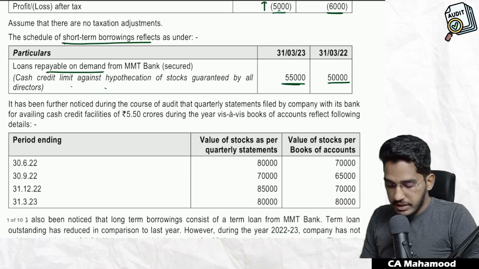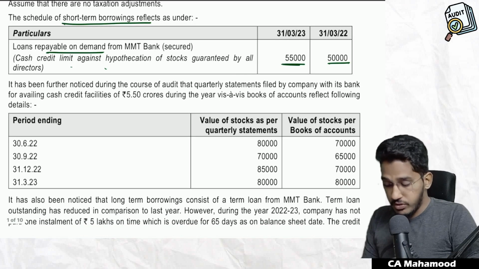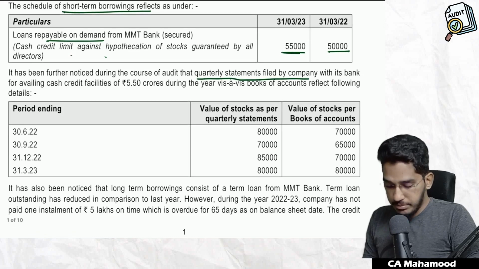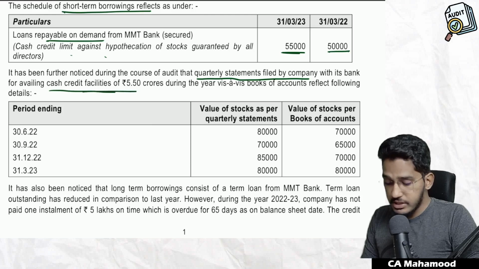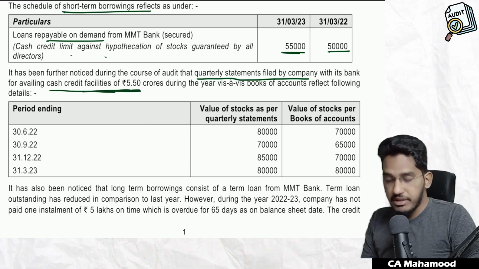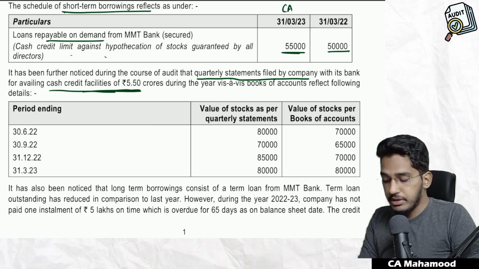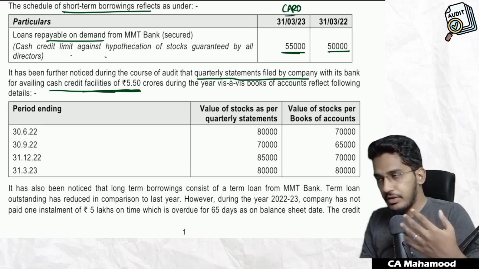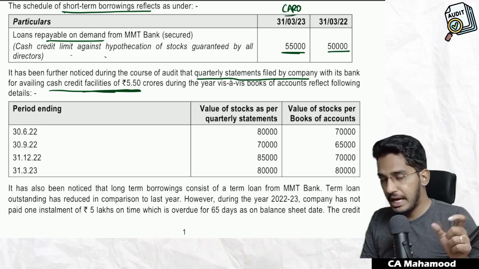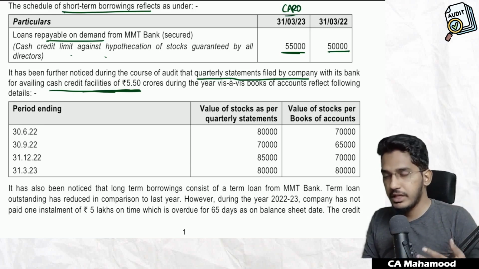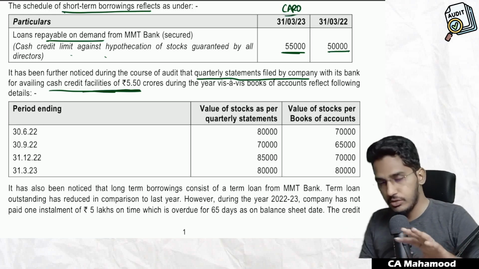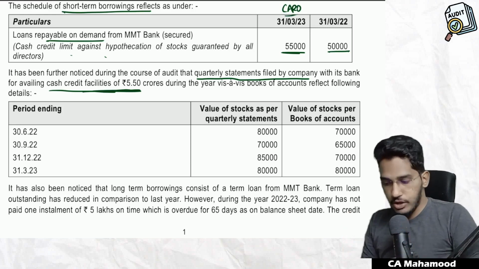It has been further noticed during the course of audit that quarterly statements filed by the company with its bank for availing cash credit facilities of 5.5 crores during the year versus books of accounts reflect the following details. If you remember, we understood this in the audit reporting chapter with CARO. If you have not followed my classes, don't worry. For CARO, I have recently uploaded a revision video revising all the 21 clauses of CARO. You can refer to it for a better understanding of CARO provisions.